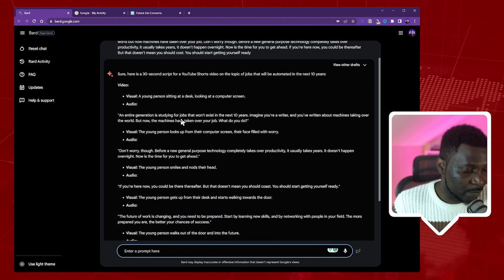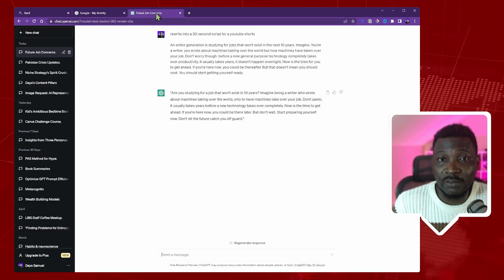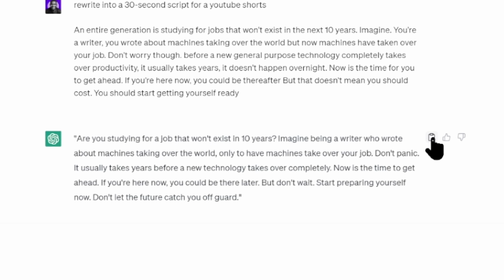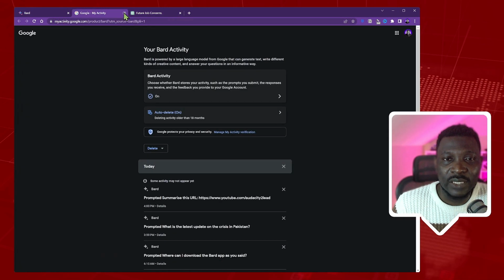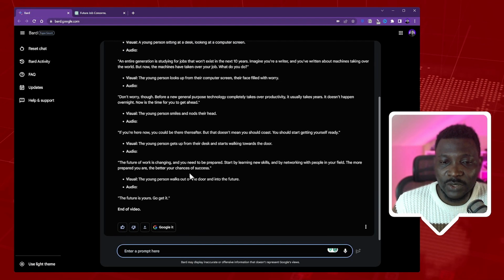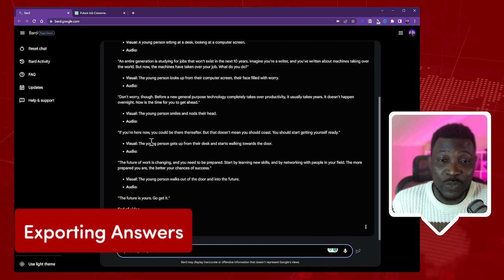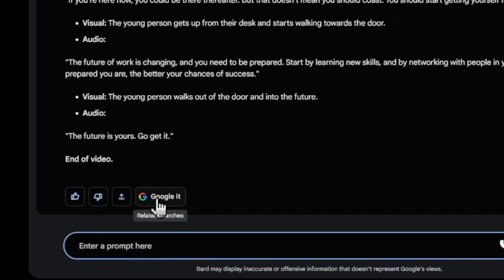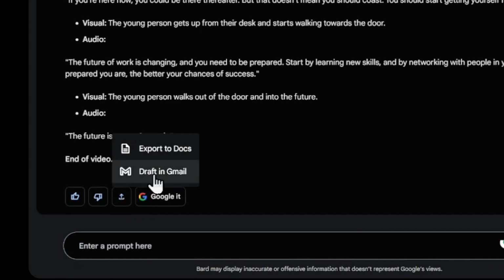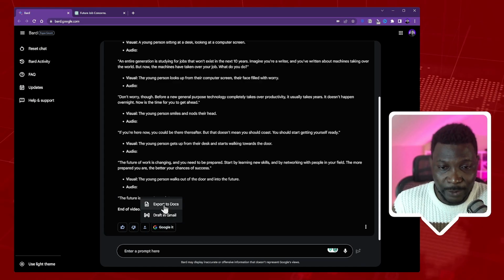Now, I must also point out a feature that I noticed in comparing ChatGPT and Google Bard. What you find here is that ChatGPT just has a way for you to copy your chats here. In Google Bard, however, once you are done with whatever it gives you, you can simply click on this export response here, or you can click on Google it, and I'm going to show you what each of them means. If you click on export response, it's going to turn it into a draft in Gmail, or export to Docs. So let's see what the two of them will do.